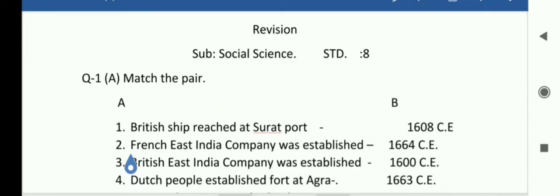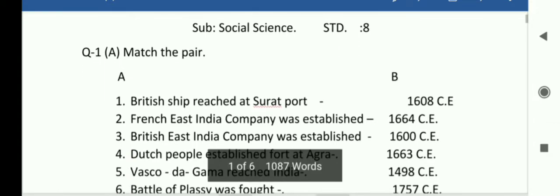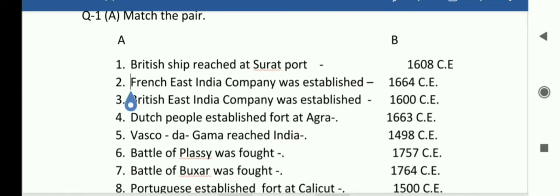So students, today we have a revision of subject Social Science, standard 8th. Question first A, match the pair. As you see here, first one, British ship reached at Surat port. Answer is 1608 CE. Second, French East India Company was established 1664 CE.